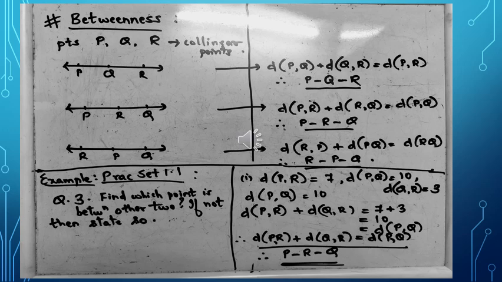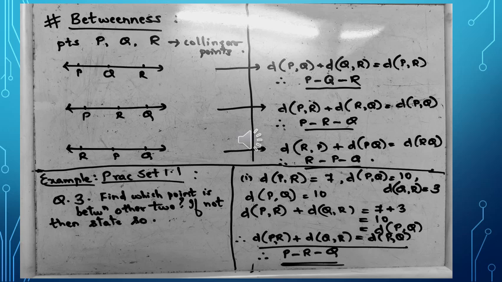The other two distances, that is 7 and 3, which corresponds to distance PR and QR, can be added and written as distance PR plus distance QR is equal to 7 plus 3. On adding, we get answer 10, and thus we can say that distance PR plus distance QR is equal to the distance PQ.